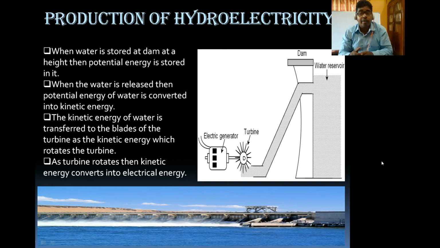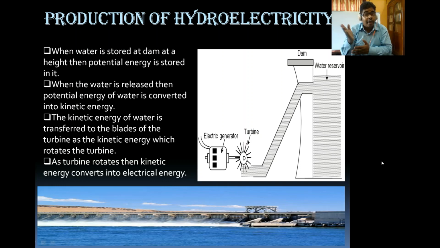It is written also, electric generator. So the electric generator basically converts mechanical energy to electrical energy. So it is the mechanical energy of the water. Which type of mechanical energy? Kinetic energy. So this kinetic energy comes and hits the blades of the turbine, so that the blades of the turbine rotate.